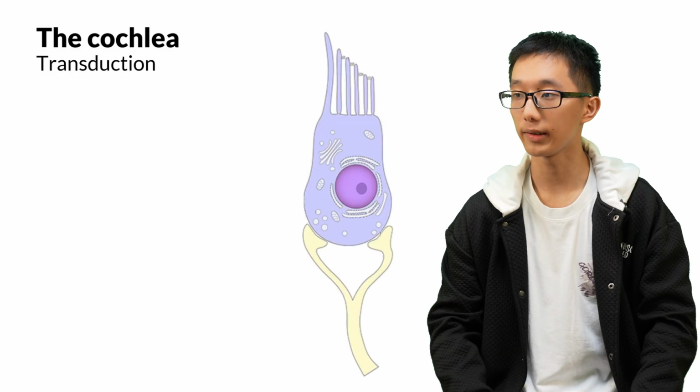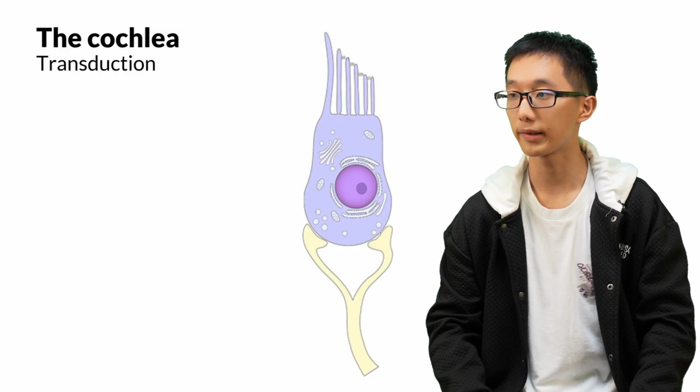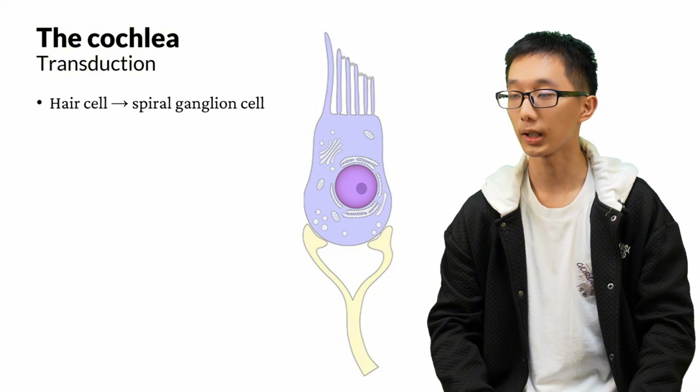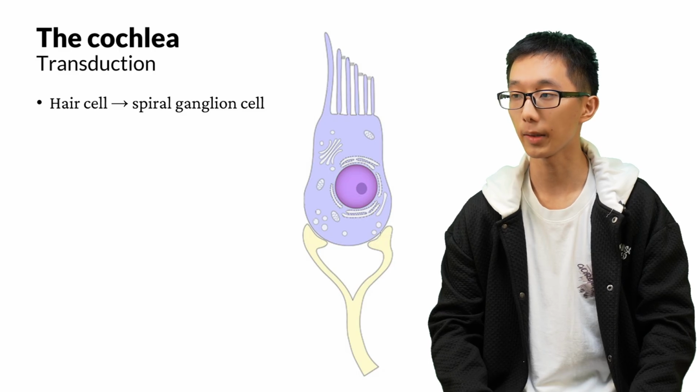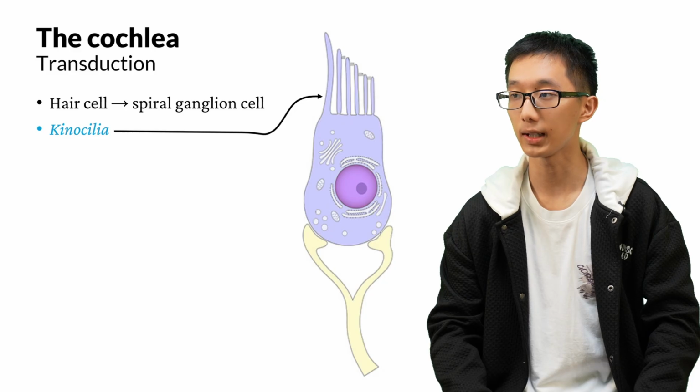Zooming in on one single hair cell. At the top of this image, we have a purple hair cell, and at the bottom, we have the axon of a spiral ganglion cell, which makes a synapse with the hair cell. The hair cell conducts the information to the spiral ganglion cell by releasing neurotransmitters. In other words, this is a chemical synapse. The largest hair on the hair cell is called the kinocilium. It is a stiff piece of hair that has a lot of actin filaments in it.